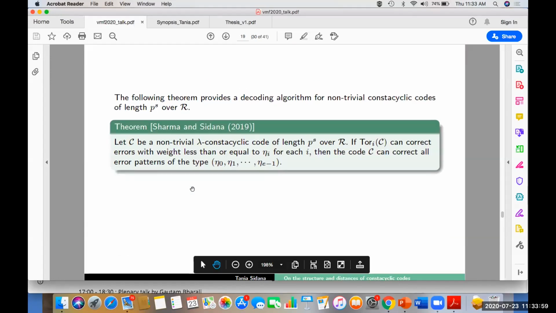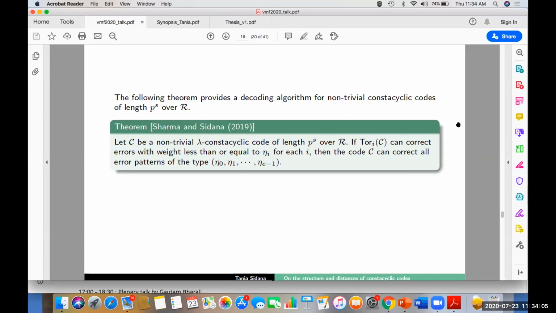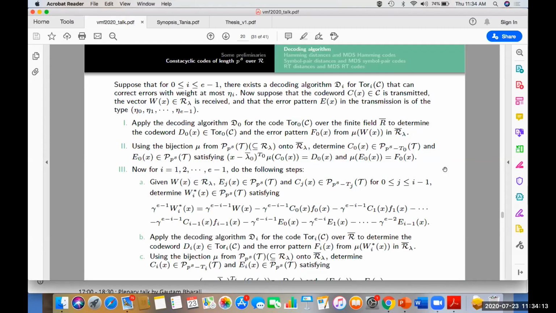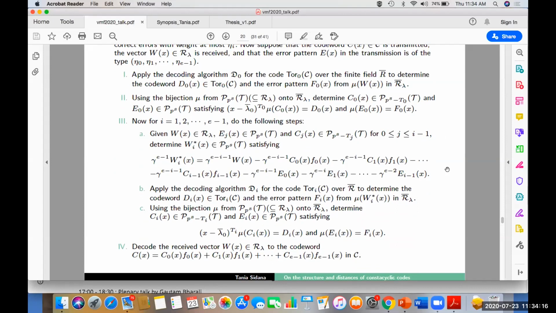This theorem provides a decoding algorithm, and it says that if the ith torsion code of a code can correct errors of weight at most eta i, then the code can correct error patterns of the type eta naught, eta 1, ..., eta (e minus 1). And this is the decoding algorithm.